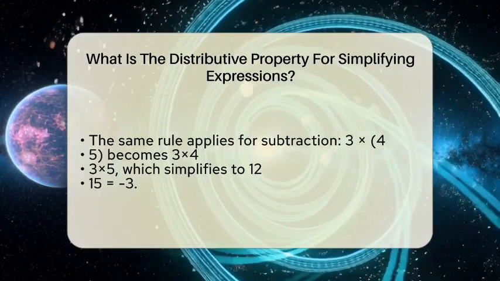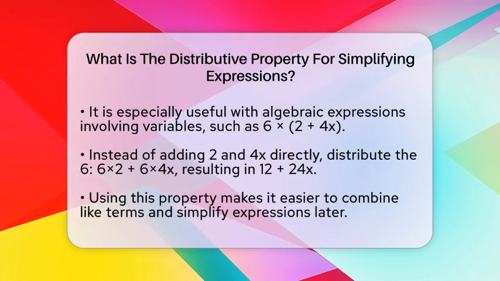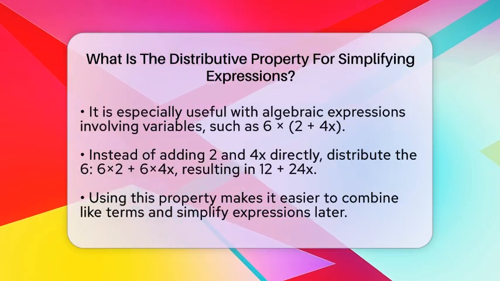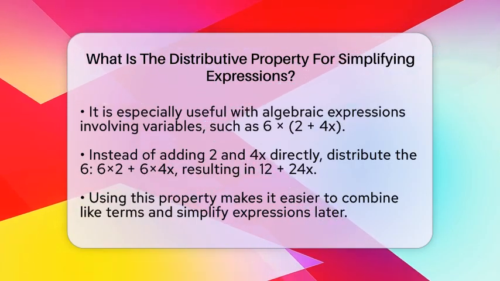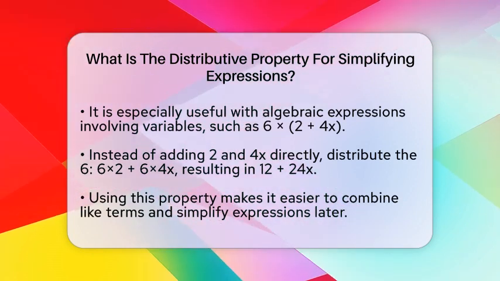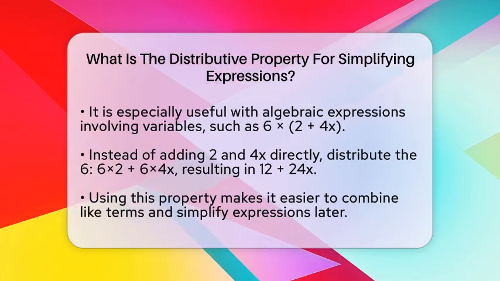The distributive property is especially helpful when working with algebraic expressions that include variables. For example, if you have 6 times the quantity of 2 plus 4x, you can't add 2 and 4x because they're not like terms. Instead, you distribute the 6 to both parts. 6 times 2 plus 6 times 4x, that gives you 12 plus 24x.